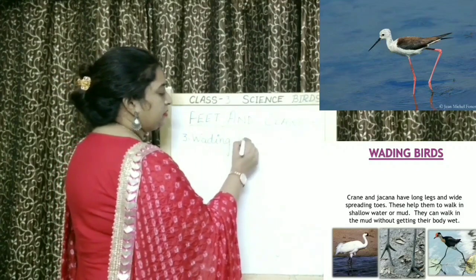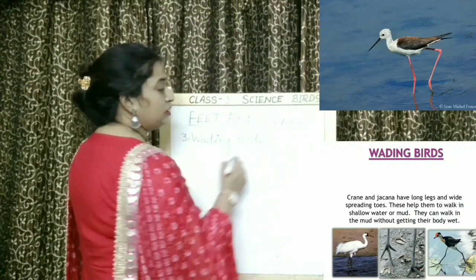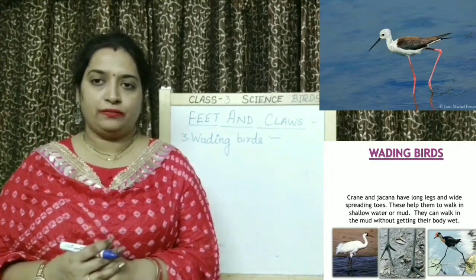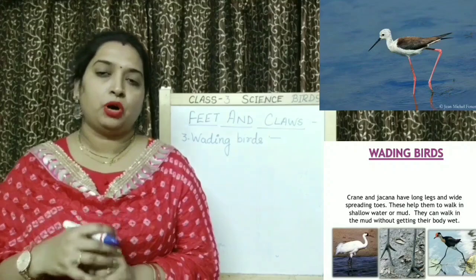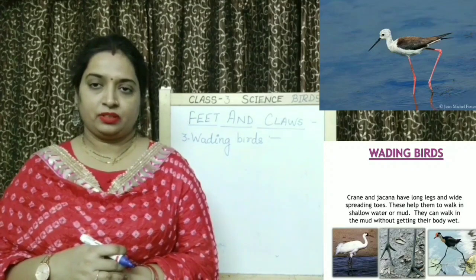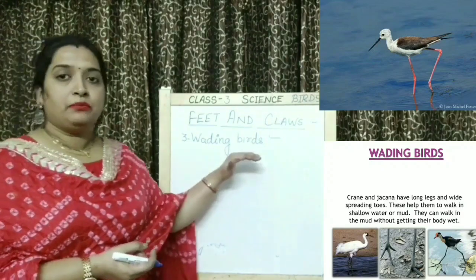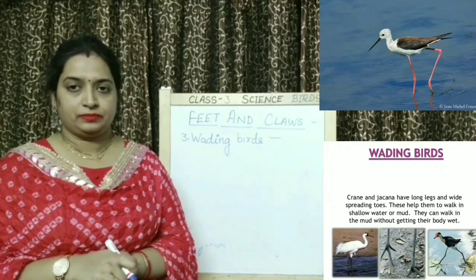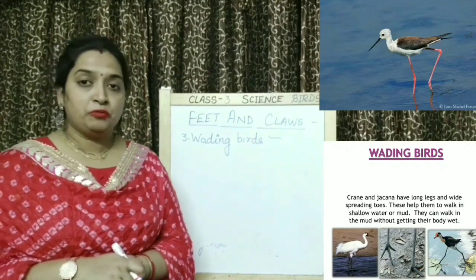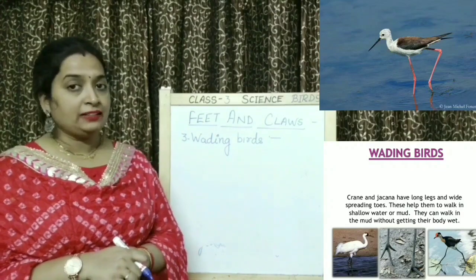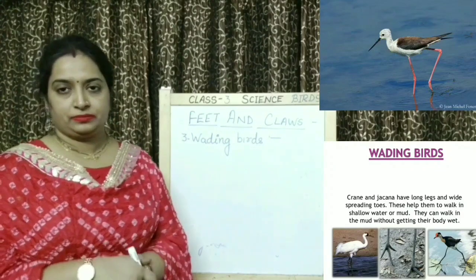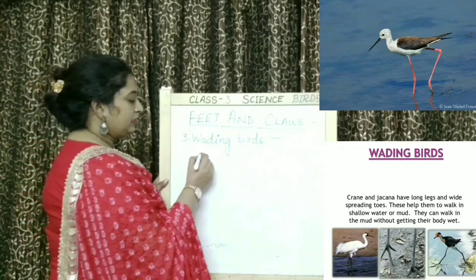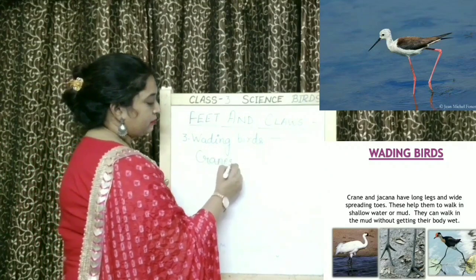Children, wading birds have thin and long feet. These thin and long feet help them to walk through the water. Okay, so wading birds walk through the water and they have thin and long legs. And children, this movement on water is called wading. That's why they are named wading birds. Okay, different examples are cranes, herons.